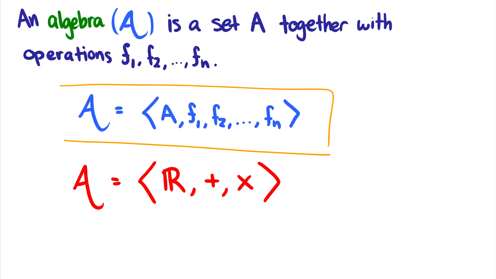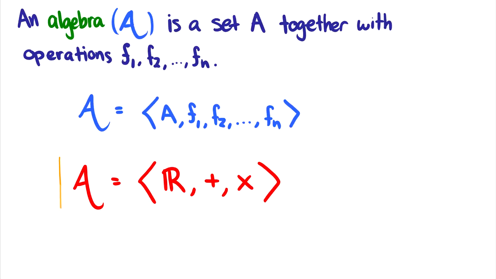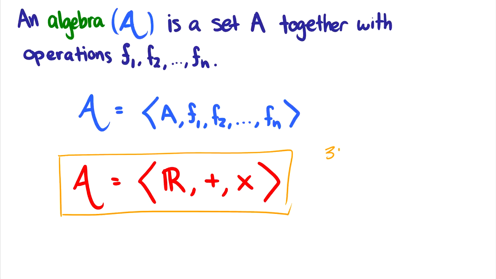Here's something that is a little bit more familiar. The algebra A consisting of the real numbers, addition, and multiplication. So we're used to things like 3 plus 2 is equal to 5. That's an operation in the real numbers. We also have multiplication, so 3 times 2 is equal to 6. So this is an algebra, and we're very familiar with this notion. We've also encountered some other algebras so far, such as propositional logic, as well as some other things which we'll talk about later in the video.